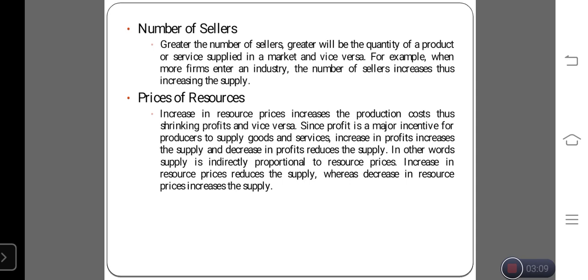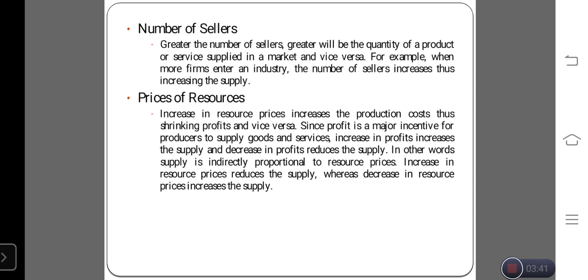Next, price of resources. Increase in resource prices increases the production cost, thus shrinking the profit, and vice versa. Since profit is the major incentive for producers to supply goods and services, an increase in profit increases the supply and a decrease in profit reduces the supply. In other words, supply is inversely proportional to resource prices. Increase in resource prices reduces the supply, whereas decrease in resource prices increases the supply.